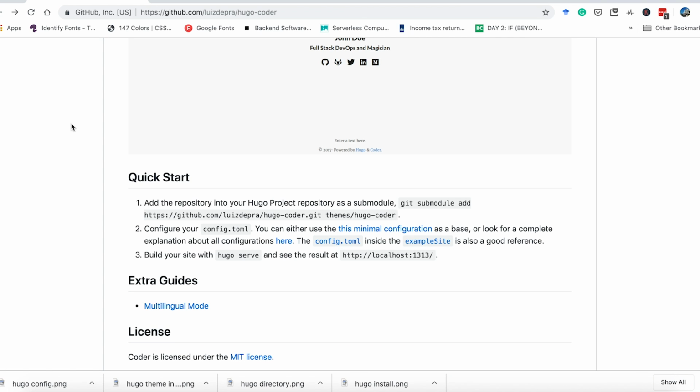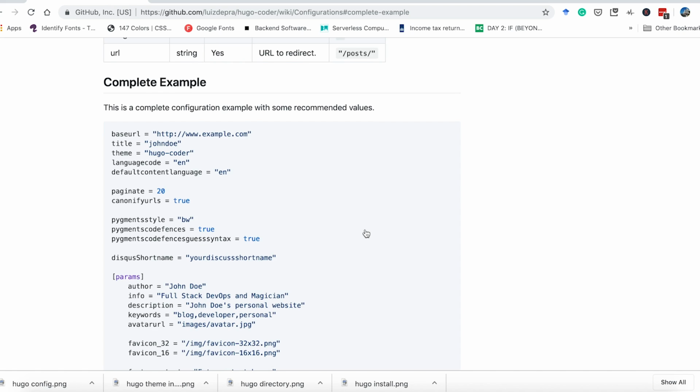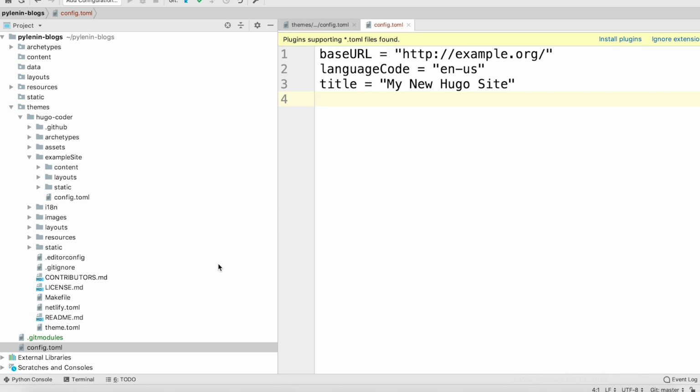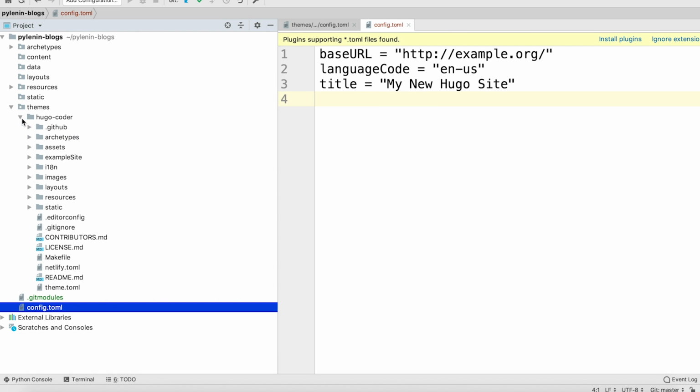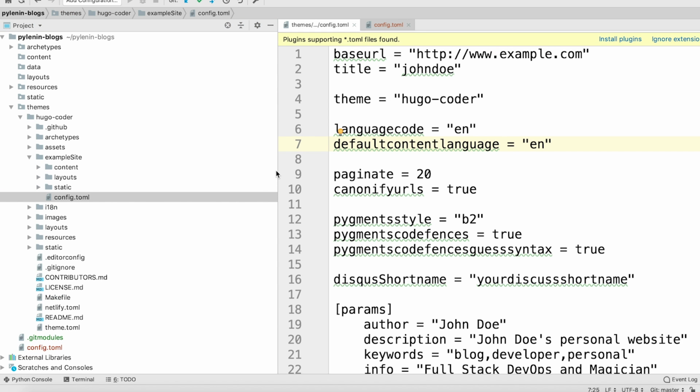If we follow the instructions on the GitHub repo, we can see there is a link to a basic configuration. Let's click on it and we can see that there is an example of a config file with some recommended values. Now, let me show you another thing. Let's go to our theme folder in our Hugo directory. This is the theme folder, by the way. There also we have a config.toml. Open the exampleSite, and here you can see there is a config.toml as well.